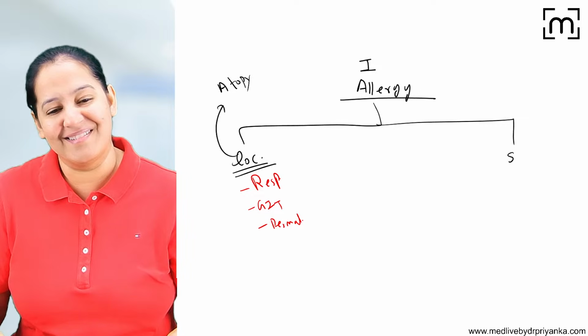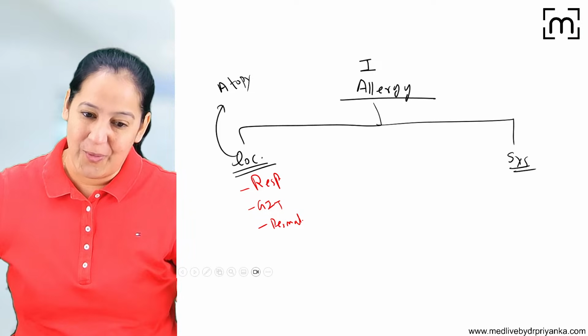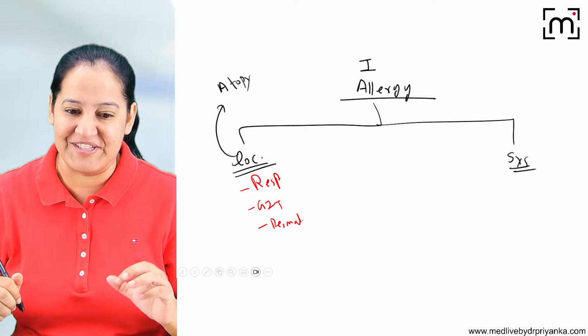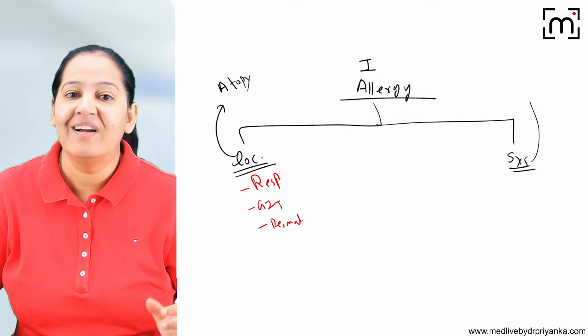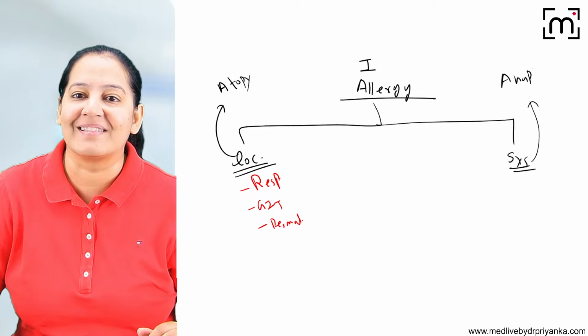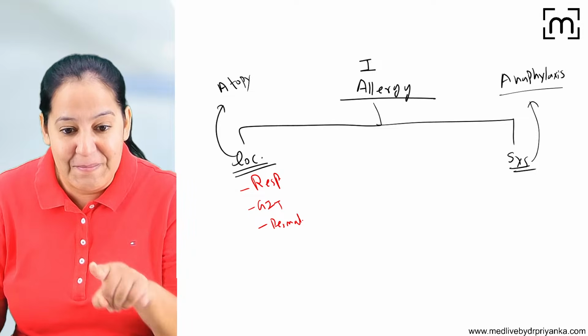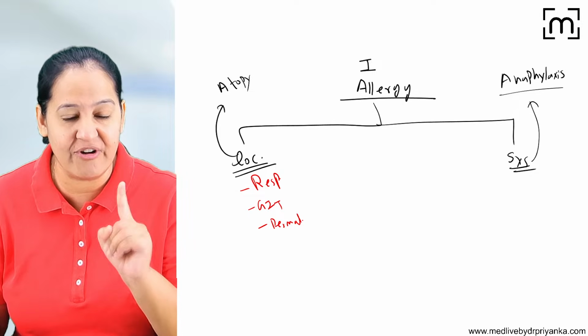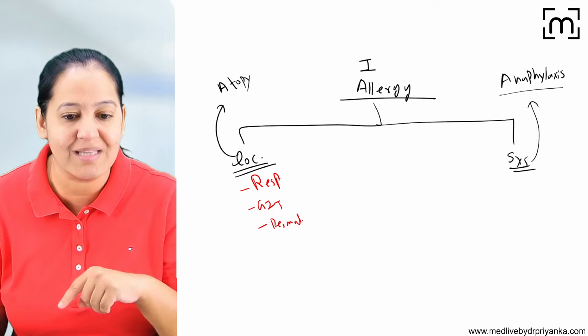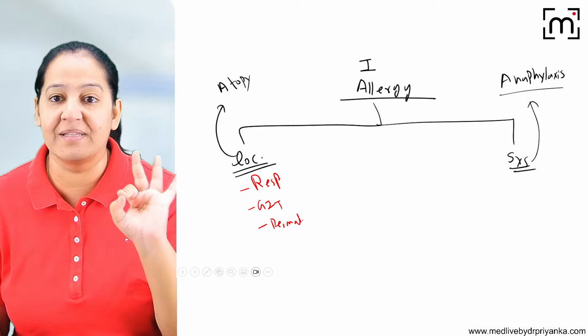But sometimes the allergy is systemic. The complete body goes into allergy. The severe form of allergy. Very severe. People die. This is known as anaphylaxis. Anaphylaxis is the most severe form of allergy. It's an emergency. The only life-saving drug here is adrenaline. You should learn the doses and the route, how adrenaline should be administered in anaphylaxis.